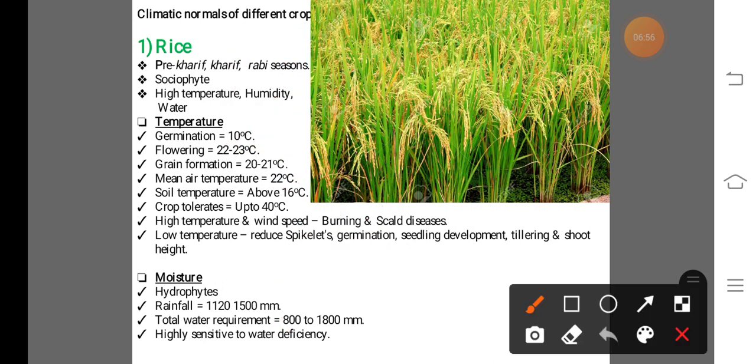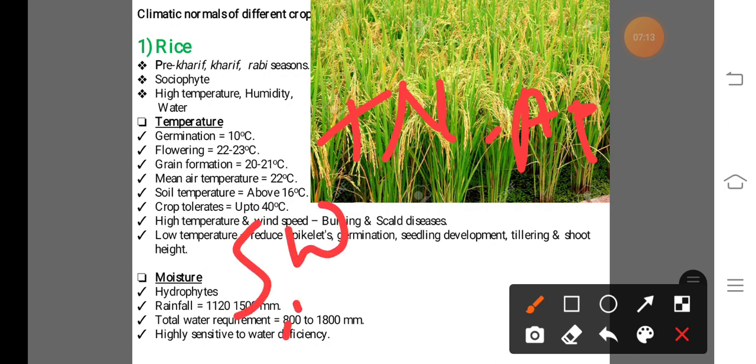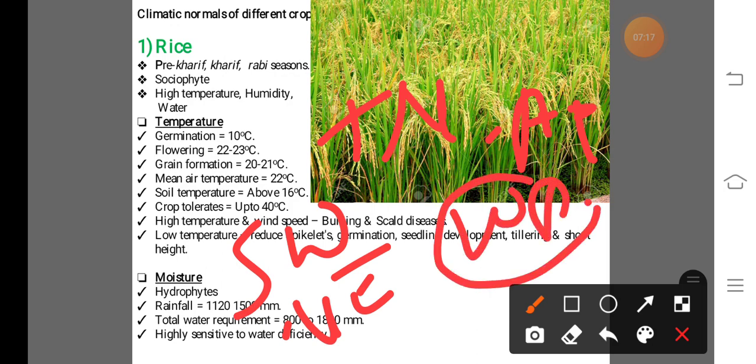This sentence is important for semester and theory and all competitive exams. In winter season, in Tamil Nadu and Andhra Pradesh, rainfall is received due to dash dash. Here the options are southwest monsoon, northeast monsoon, or western disturbance. The correct answer is western disturbance.